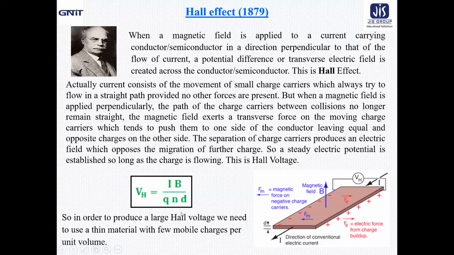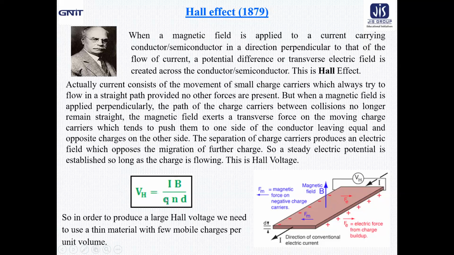Now, this is the expression for the Hall voltage: V_H equal to I B divided by Q n d. Here V_H is the Hall voltage, I is the current, and B is the magnetic field.